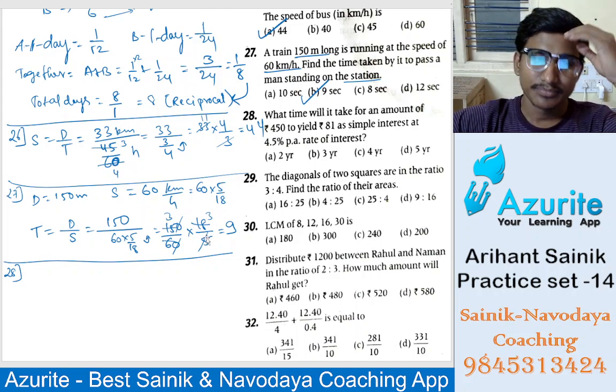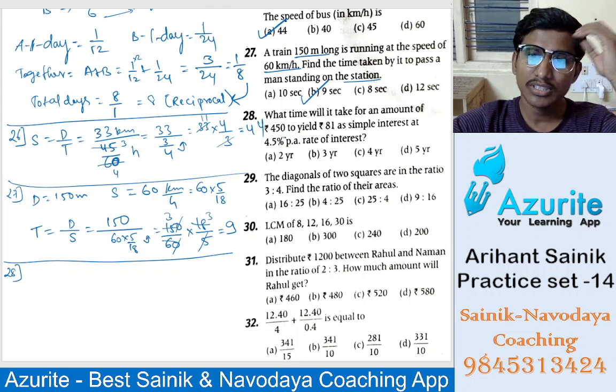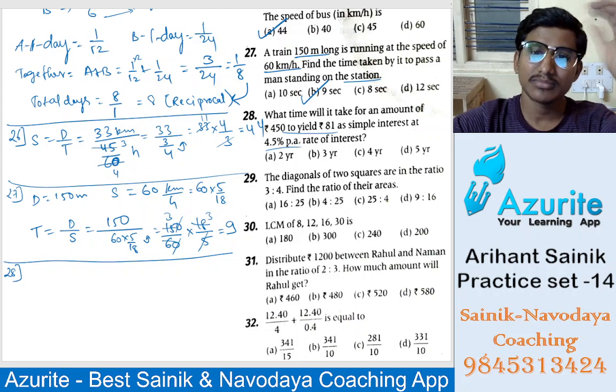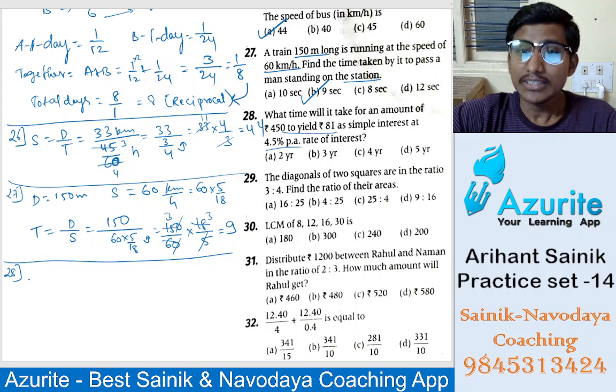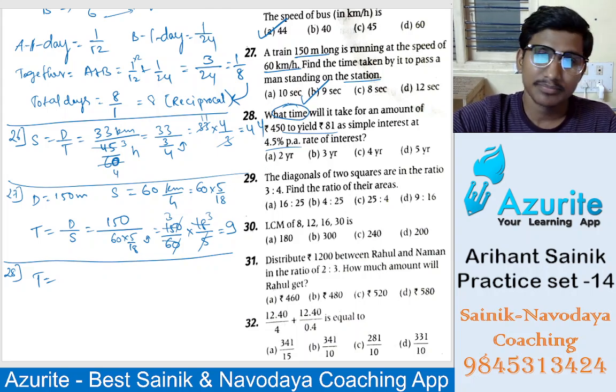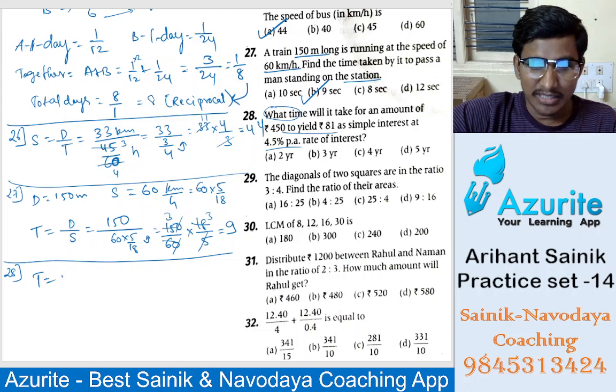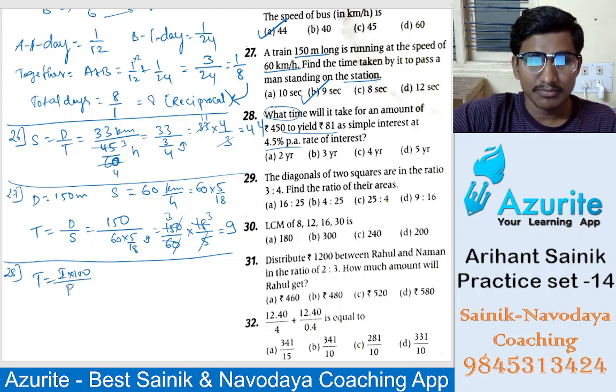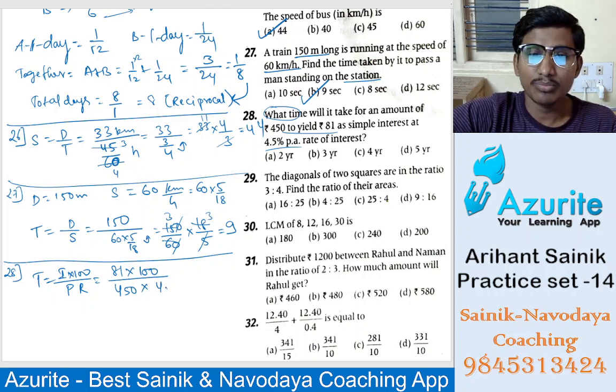Yes, next, that is 28. What time will it take for an amount of this to yield 81 as the simple interest? It is direct. So how do you find the time? What we have to find is time. Time is SI into 100 divided by P into R. The interest is 81 rupees, 100 divided by the principal, which is 450, into the rate of interest, that is 4.5.